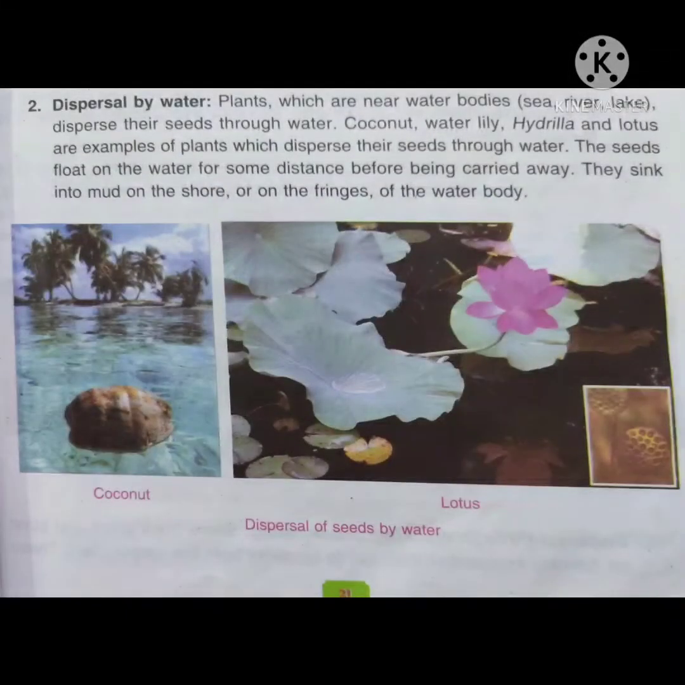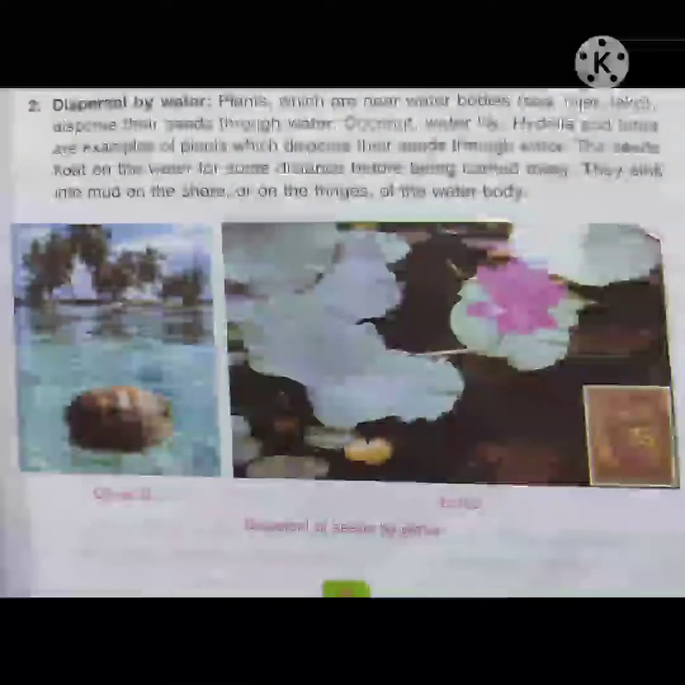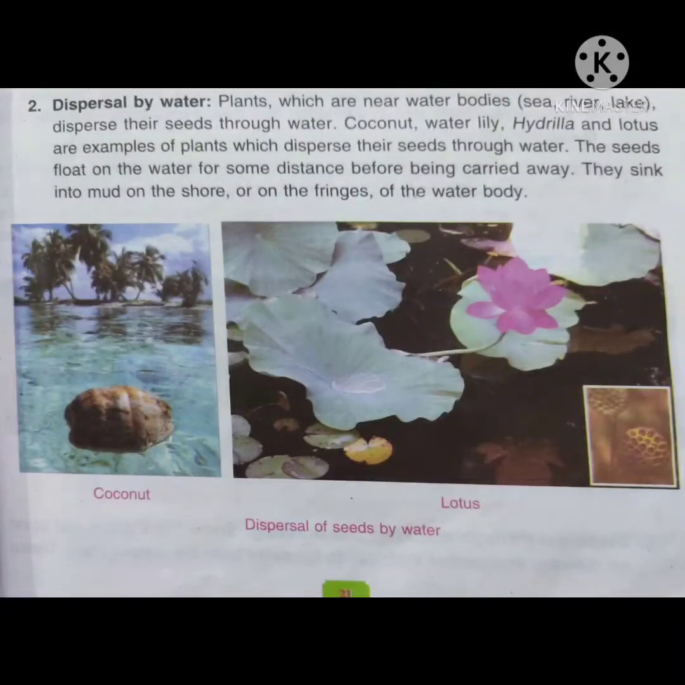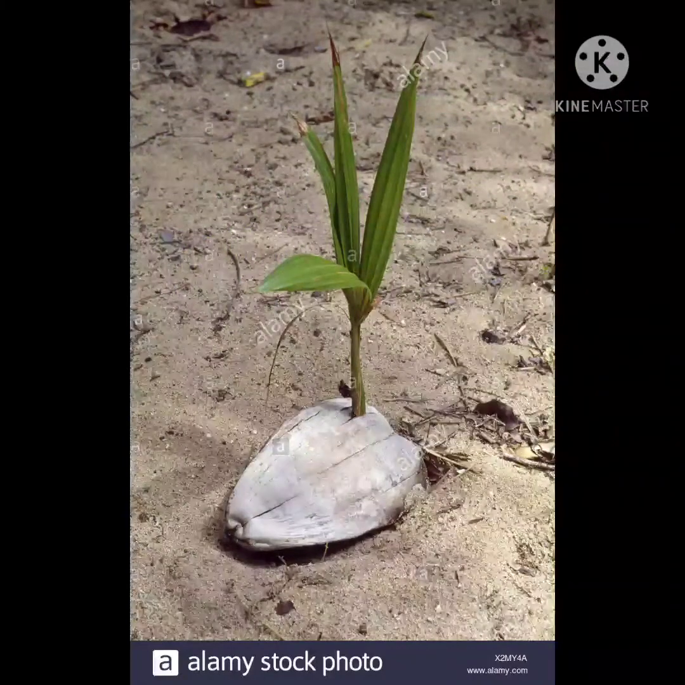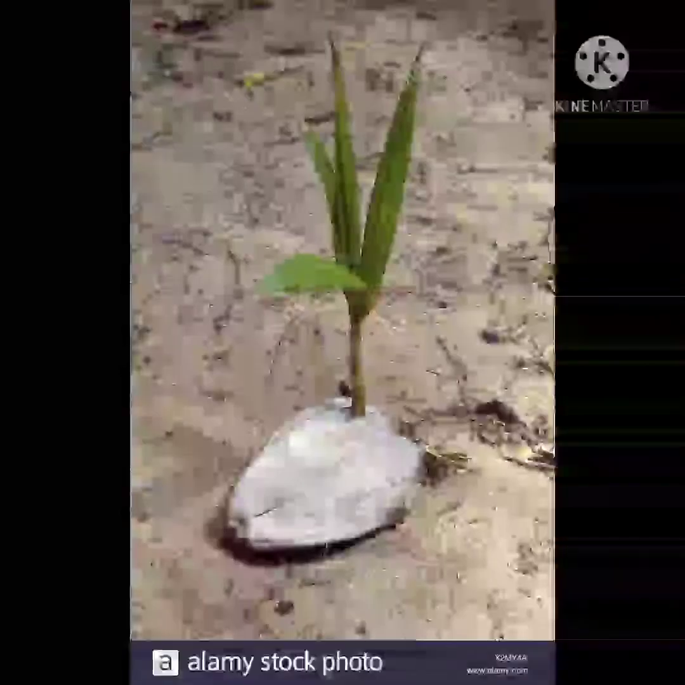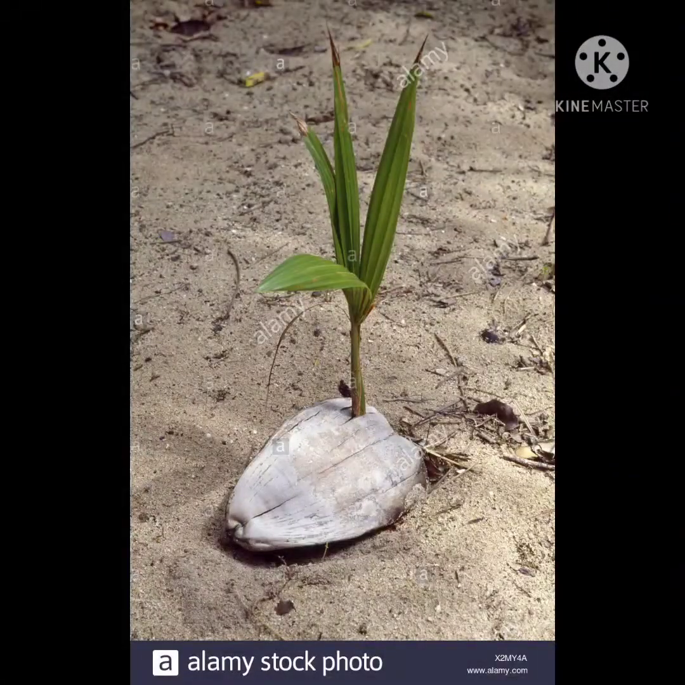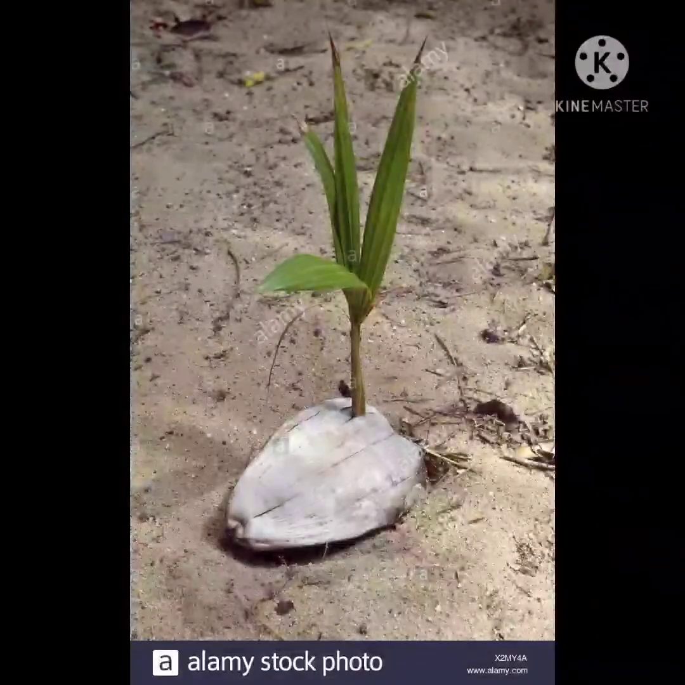Next natural way of seed dispersal is dispersal by water. Plants which are near water bodies like sea, river, lake disperse their seeds through water. Coconut, water lily, hydrilla, and lotus are examples of plants which disperse their seeds through water. The seeds float on the water for some distance before being carried away. They sink into mud on the shore or on the fringes of the water body.